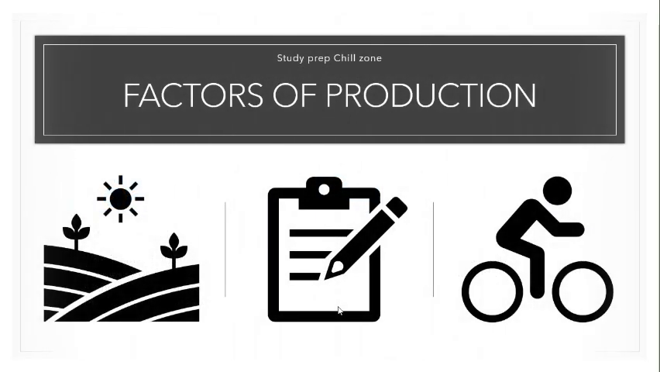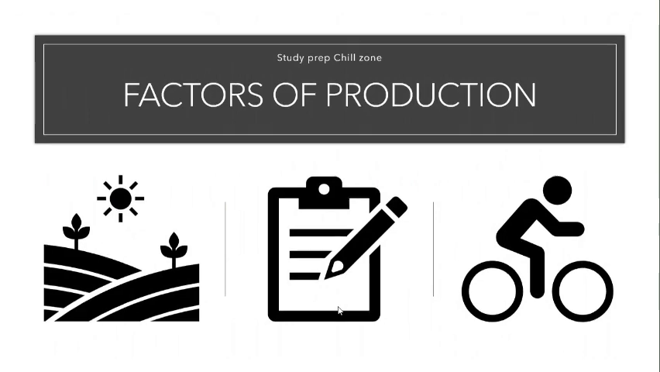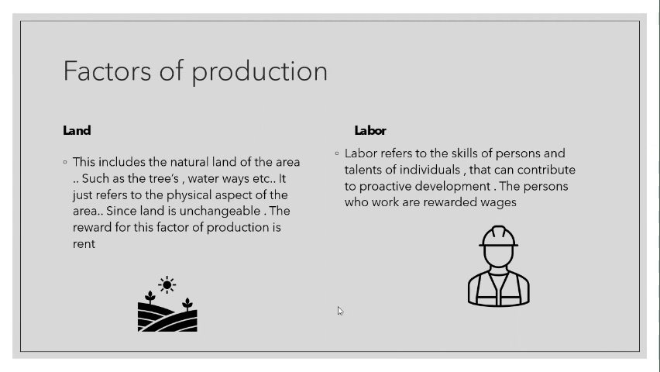Now let's move on to the factors of production. We'll be looking at three major factors of production in this class: land, labor, and capital. And we'll also be looking at the rewards for the factors of production. Now let's take a look at the first factor of production, which is land. And you might be asking, what is a factor of production? The factors of production are those things that are needed in order for production to take place, essentially. And we have majorly around three.